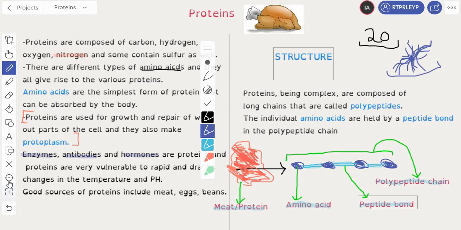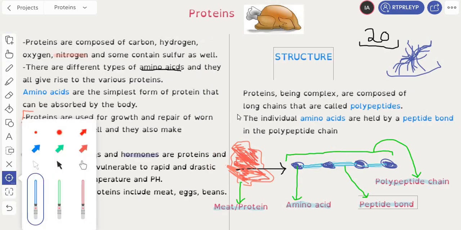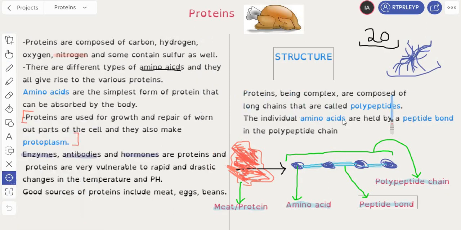So let's have a little summary on this. Proteins, being complex, are composed of long chains that are called polypeptides. The individual amino acids are held by a peptide bond in the polypeptide chains. Basically, in digestion, in the polypeptide chain, the peptide bonds are broken down, and I'll just do a little bit of drawing to explain.